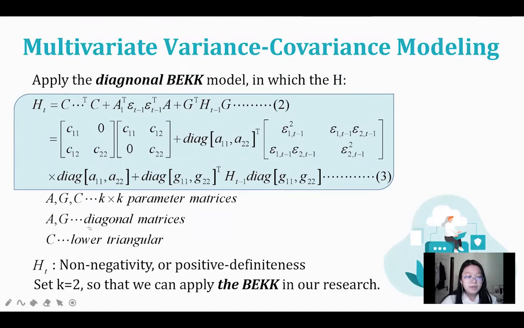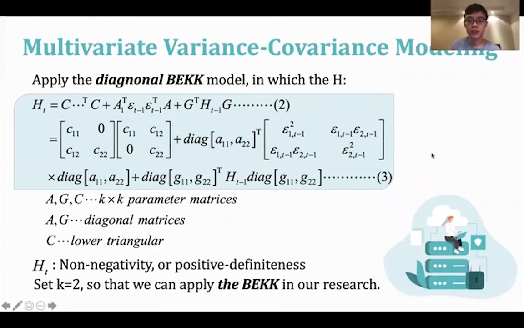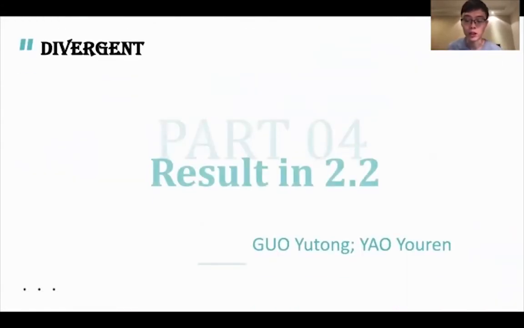Let's set k equal to 2 so that we could explore the correlation between Bitcoin and gold in pairs with other assets by analyzing the centralized residuals using the BEKK-GARCH model. Next, Youren would show the result of this part. Thanks, Yutong. Next, I'll be discussing the results in part 2.2.